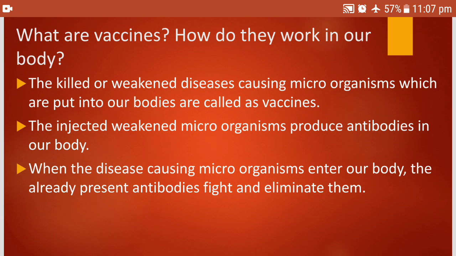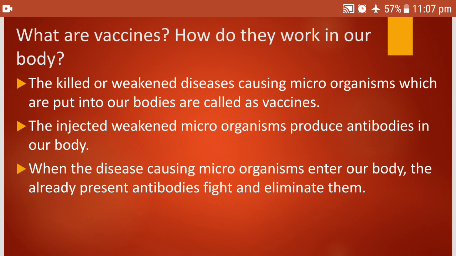And how do they work in our body? The killed or weakened disease causing organisms, microorganisms, which are put into our bodies are called vaccines. We often hear people taking vaccines for COVID-19: Covishield, Covaxin, Sputnik, Pfizer. You have heard the names of these vaccines. These are the vaccines for COVID-19. Now, these vaccines are nothing but the weak or the dead microorganisms, killed microorganisms which are put into our body.